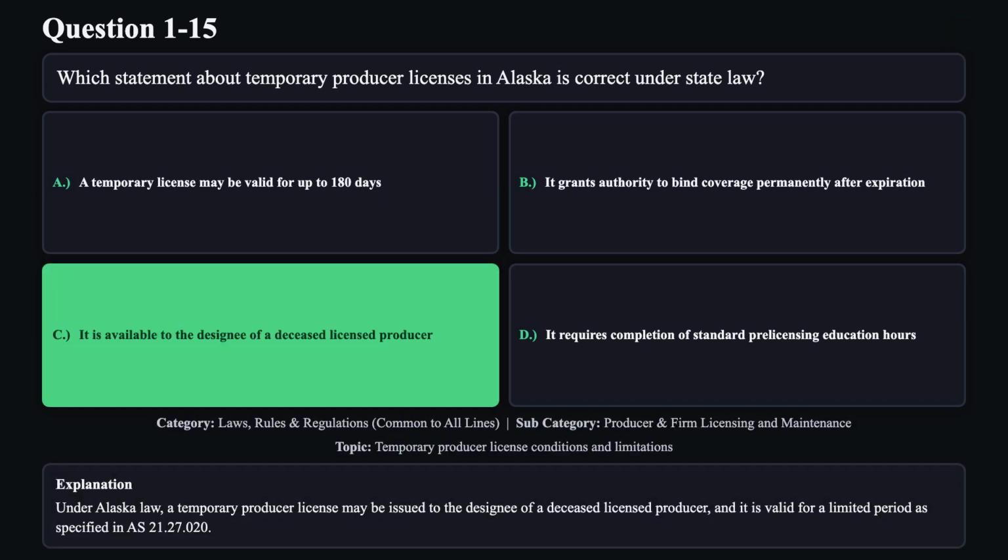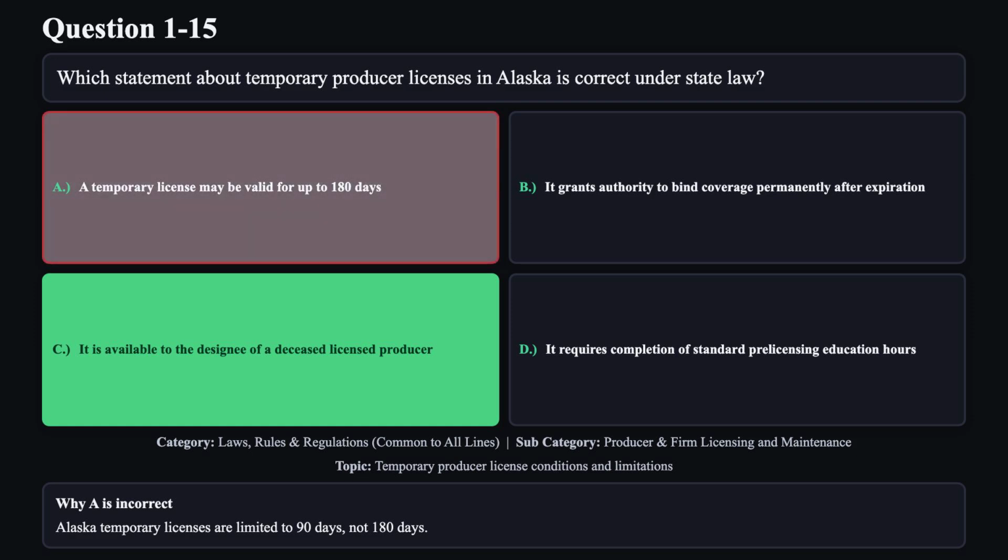Under Alaska law, a temporary producer license may be issued to the designee of a deceased licensed producer, and it is valid for a limited period as specified in AS 21.27.20. Reason A is not correct. Alaska temporary licenses are limited to 90 days, not 180 days.